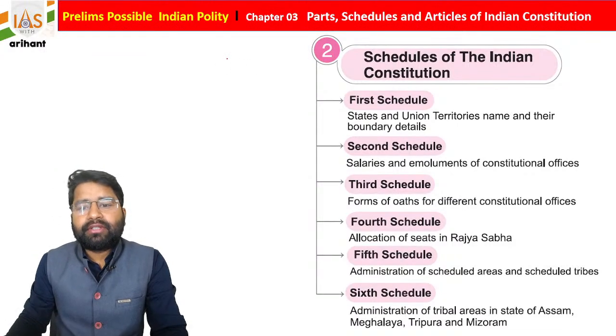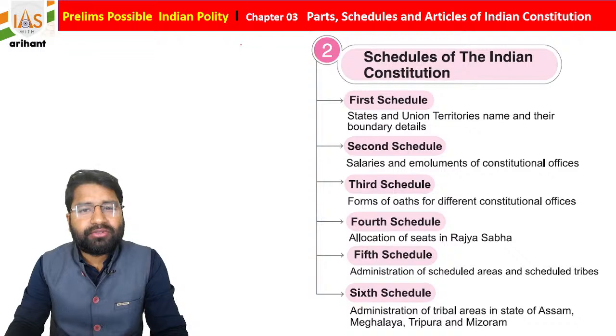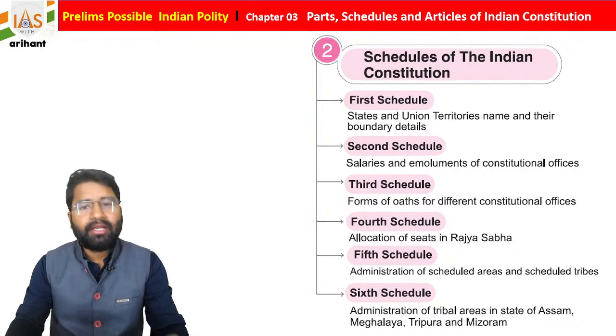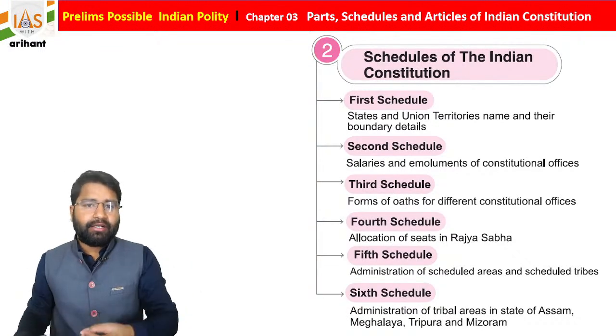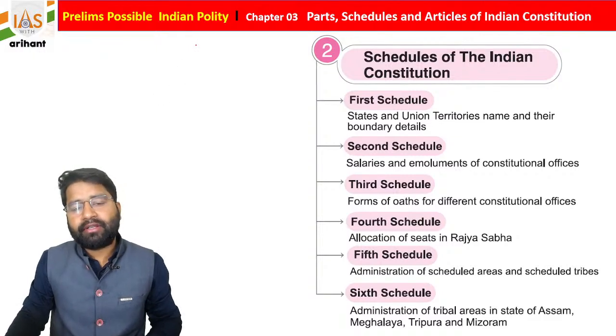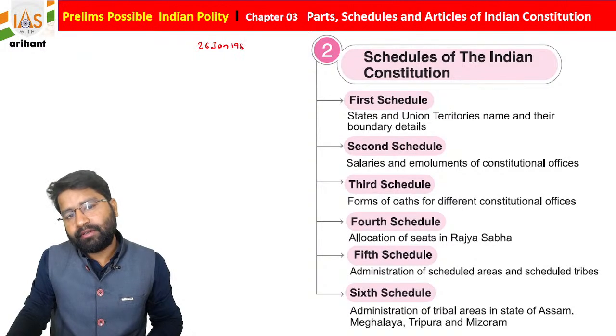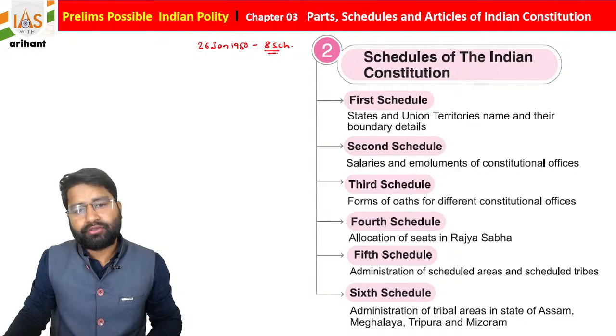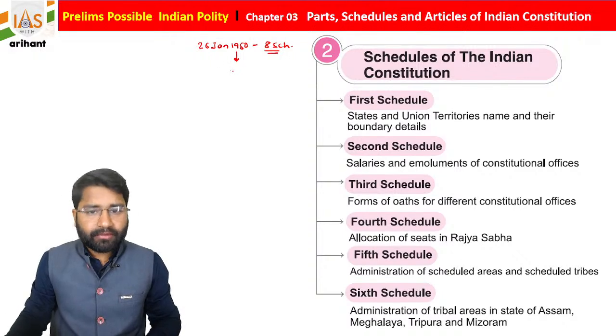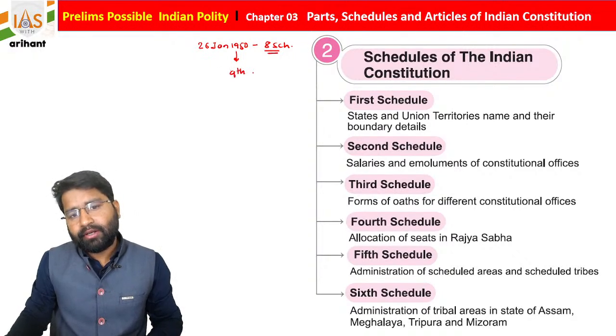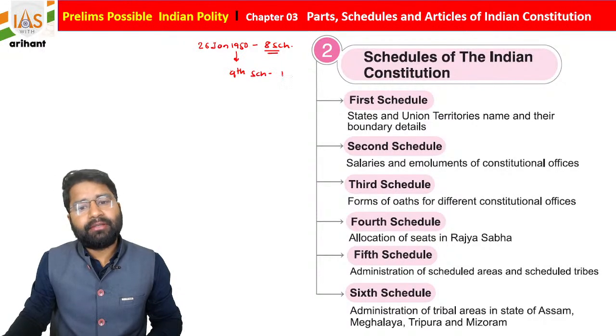If you see, students, you can simply say that schedules are the appendix of the Indian Constitution. There are some provisions that are added under the schedules. Initially, when our Constitution was fully implemented on 26th of January 1950, at that time we had 8 schedules of the Indian Constitution, students. But as you know, some modifications took place, like the 9th schedule was added. The 9th schedule was added by the First Constitutional Amendment Act.